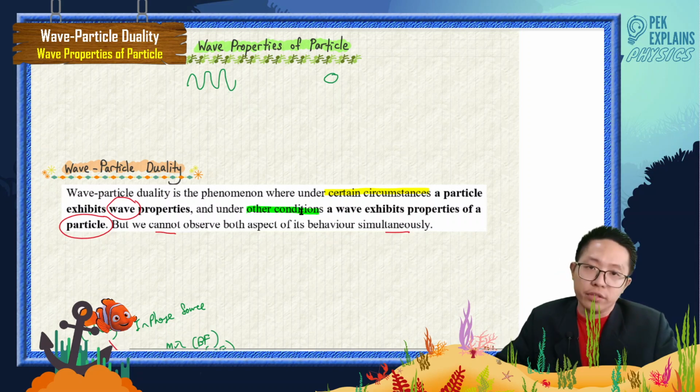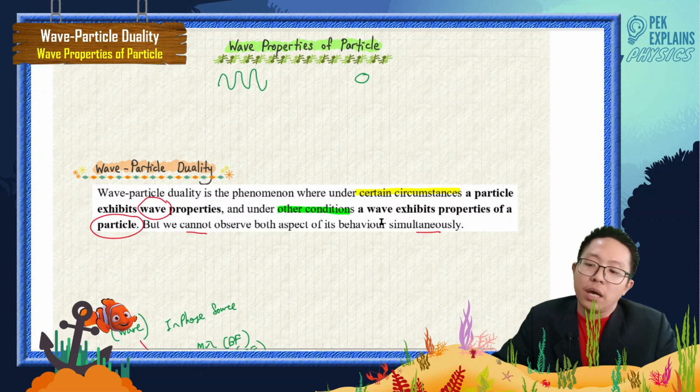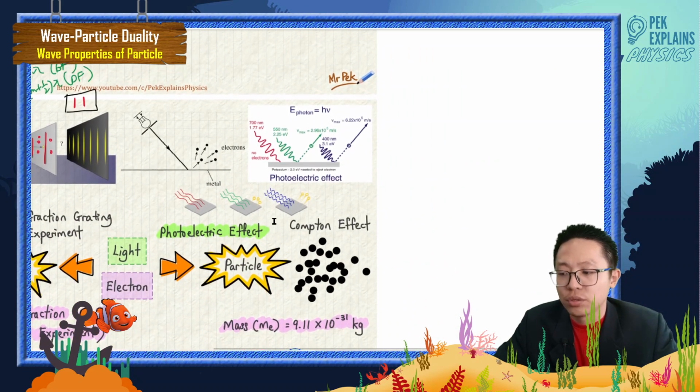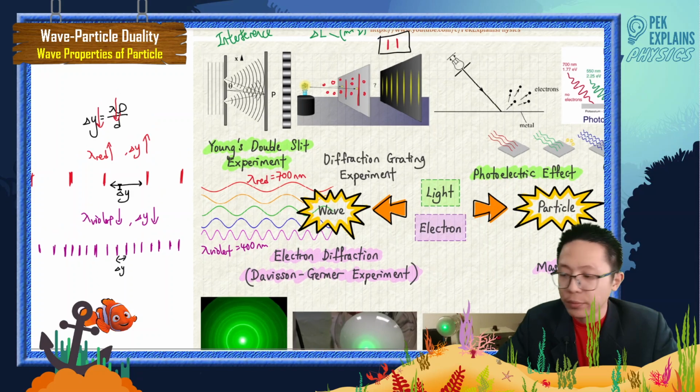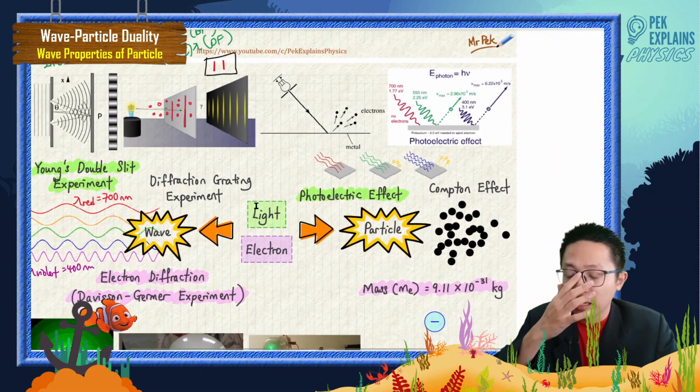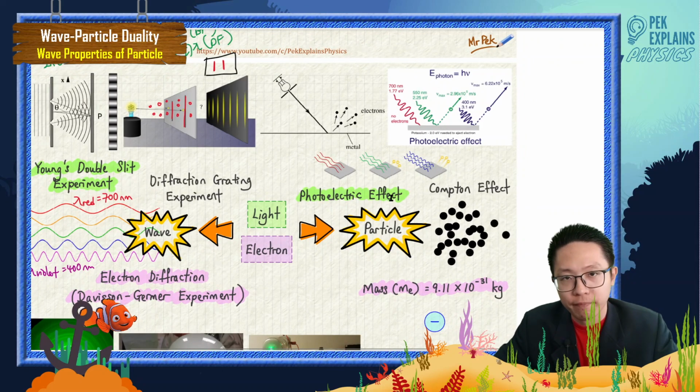But in other conditions, it exhibits particle property. So in what conditions does light show particle property? Just now we talked about light as a wave. How about particle? Light behaves as particle in the photoelectric effect, and also the Compton effect. You don't study the Compton effect in your syllabus now. Maybe I will talk about it another time.